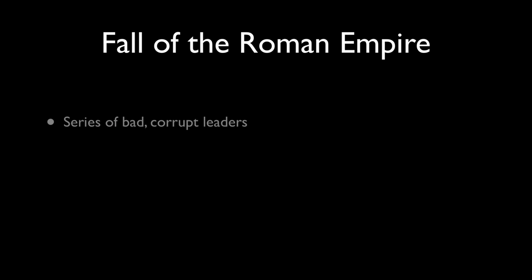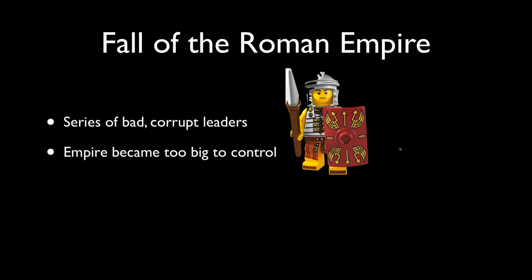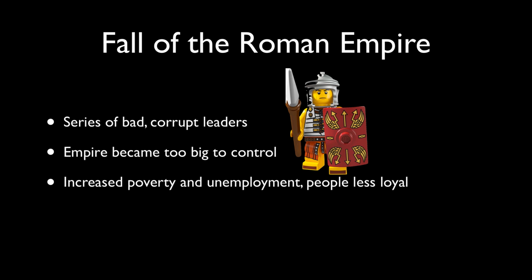The fall of the Roman Empire, a couple of reasons for the fall of the Roman Empire. The Roman Empire had a series of bad, corrupt leaders. The empire became too big to control. They didn't have enough soldiers to protect the borders. And there's an example of one of the Roman centurions in Lego form.